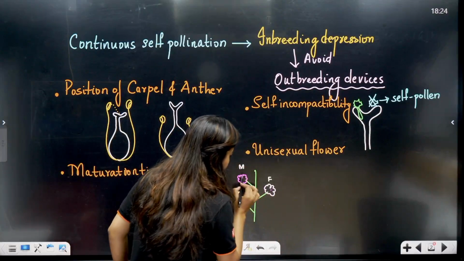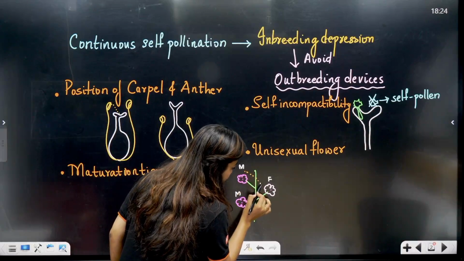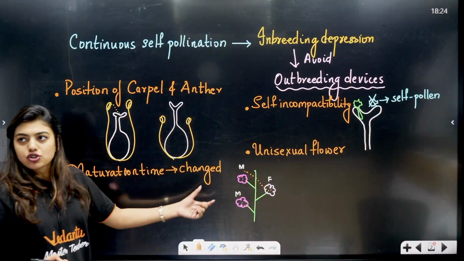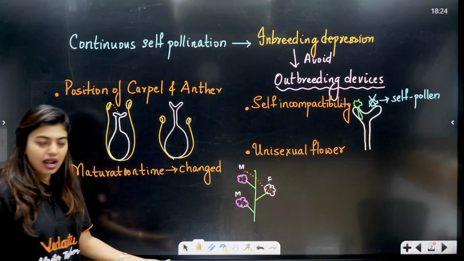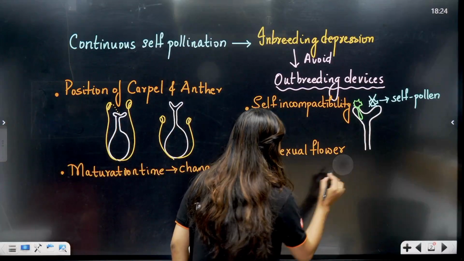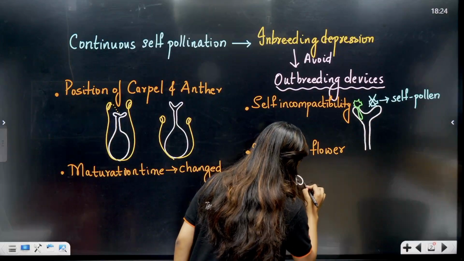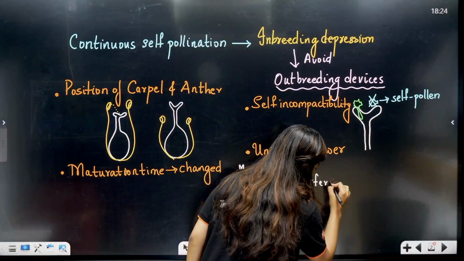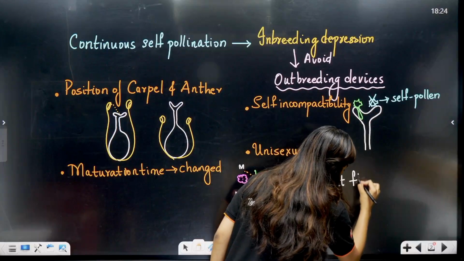The pollen grains from this flower will automatically fall on this flower, right? So that means on the same plant, it is happening between different flowers. Same plant, but different flowers.